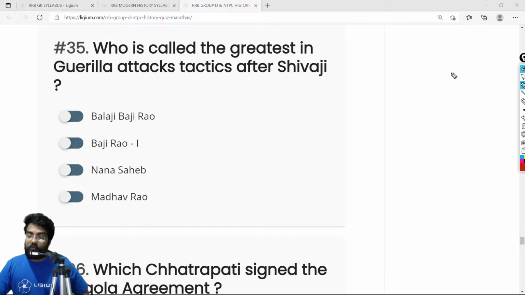Now, if you have seen the movie Bajirao Mastani, you have seen how awesomely Ranveer Singh fights. This movie is taken from the real chapter of Bajirao. He was a tactician. He was never defeated in any war. This is something we have discussed earlier. So the correct answer is Bajirao. He was the greatest in guerrilla tactics after Shivaji. So the correct answer is Bajirao 1.